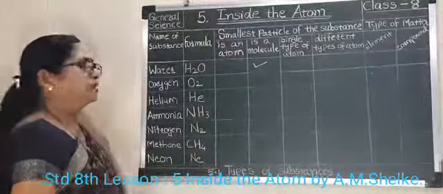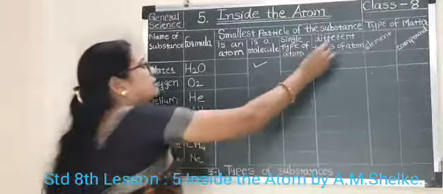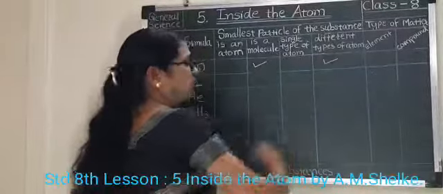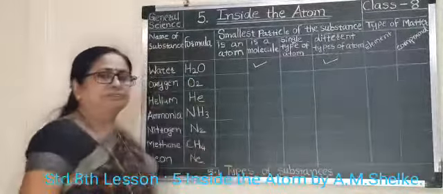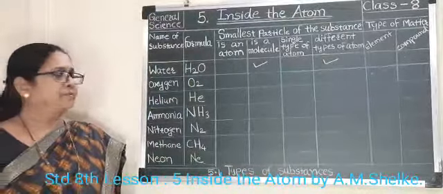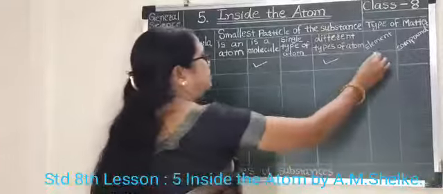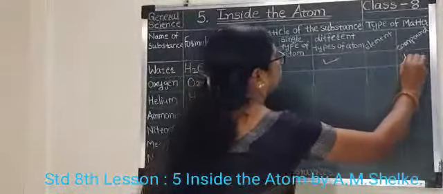No. Water is made up of two different atoms. That's why we will mark here like this, different types of atoms. Is it an element? No, it is a compound. So we will mark here.